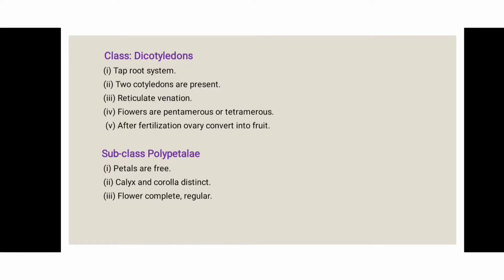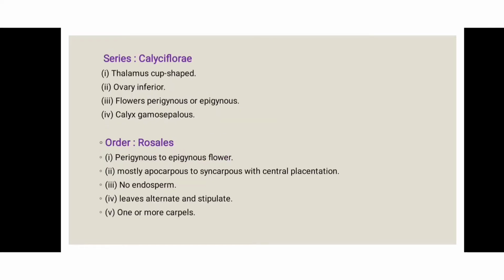Then calyx and corolla, it means the sepals and petals both are present, but both are distinct. The flowers are complete and regular. It means the flower has a calyx, corolla, androecium and gynoecium. So they are complete in structure and they are regular. It means actinomorphic. Then the series is Calyciflorae. The thalamus is cup-shaped.